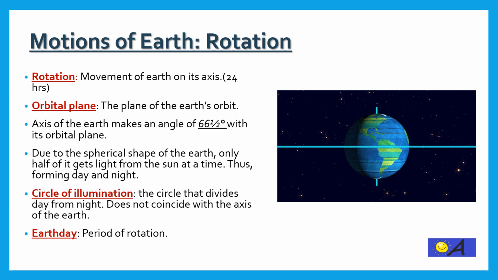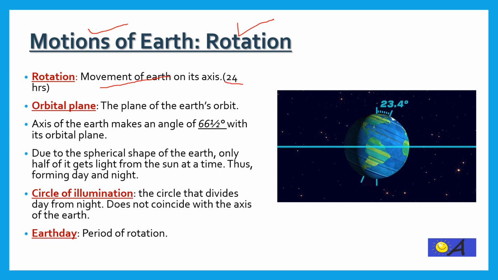Motions of the Earth. There are two types of motions, number one rotation and number two revolution. Let us discuss rotation first. Rotation is the movement of Earth on its own axis. It takes about 24 hours to complete one rotation about its own axis.